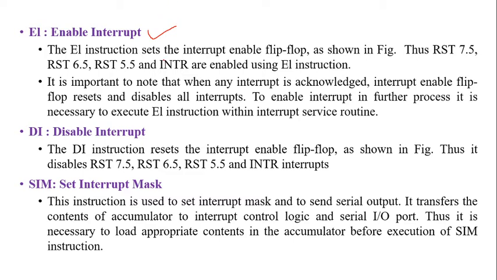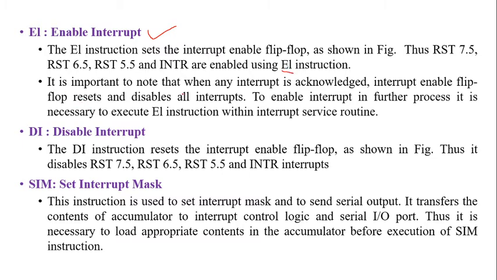Now we are going to see EI, that is enable interrupt. We are going to enable our interrupt. The EI instruction sets the interrupt enable flip flop as shown in the figure. As we saw in the figure previously, RST 7.5, RST 6.5, RST 5.5 and INTR are enabled using the EI instruction.